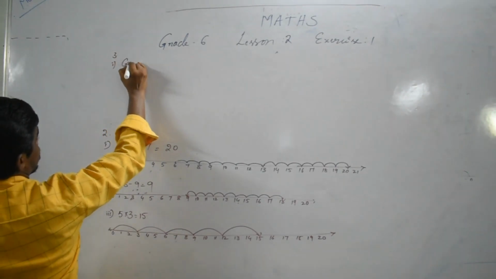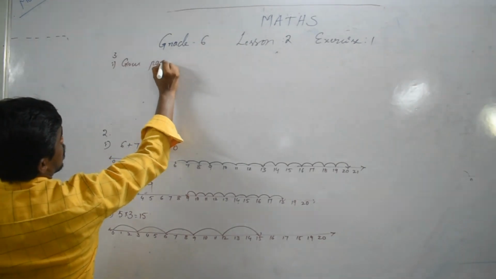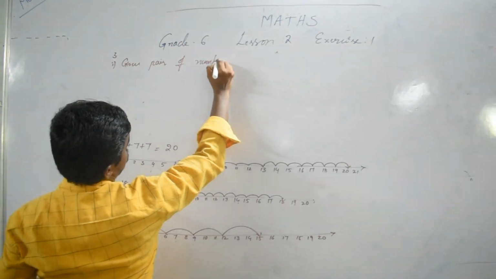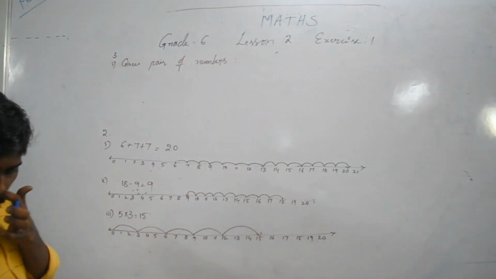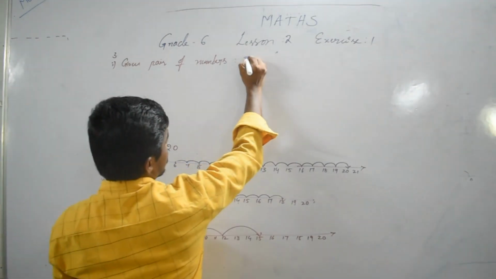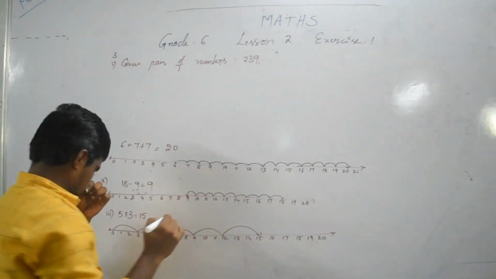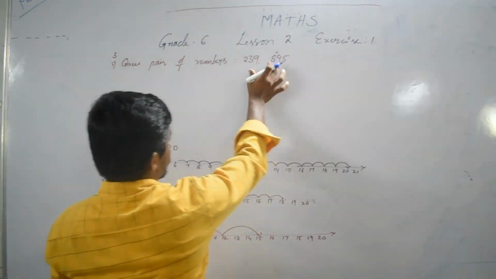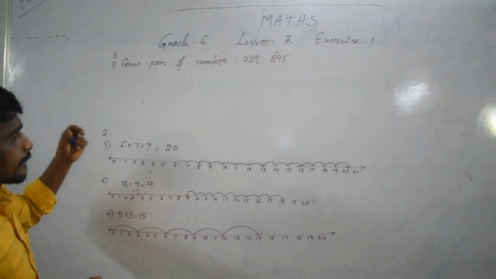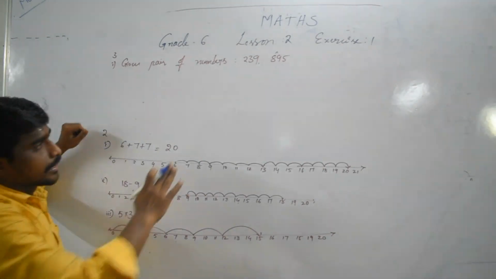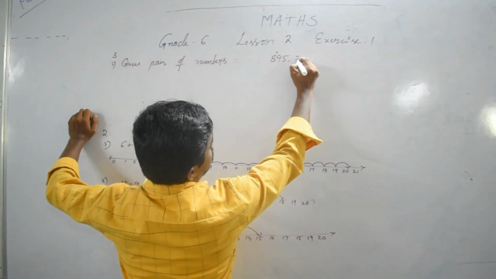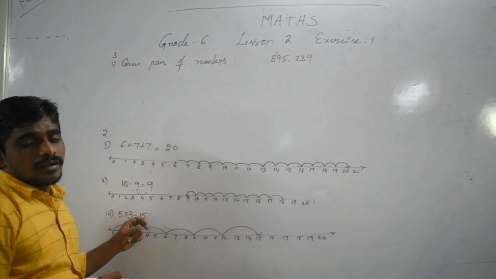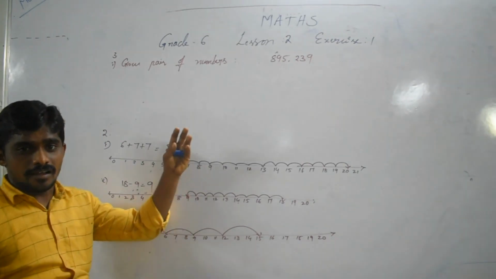Given a pair of numbers, what are they? 239 and 895. They are asking which number is on the right side of the other number.